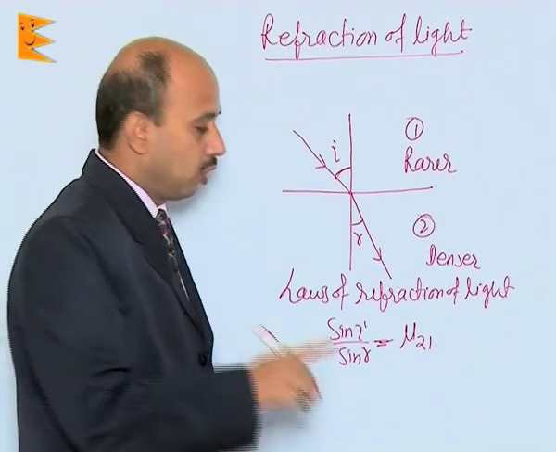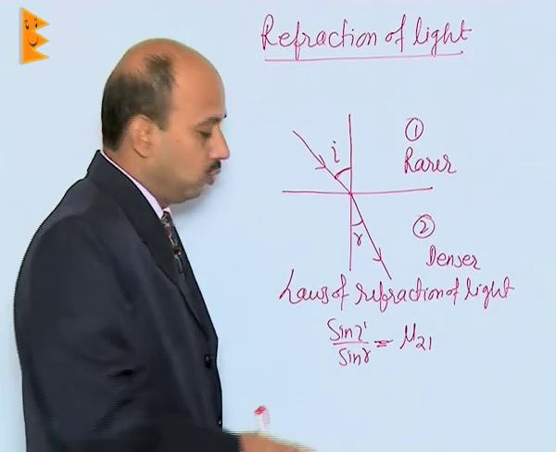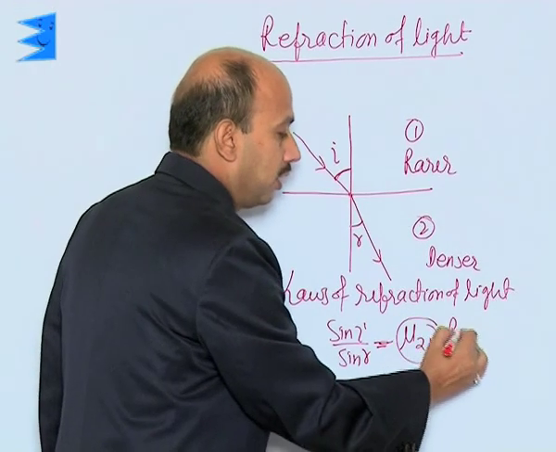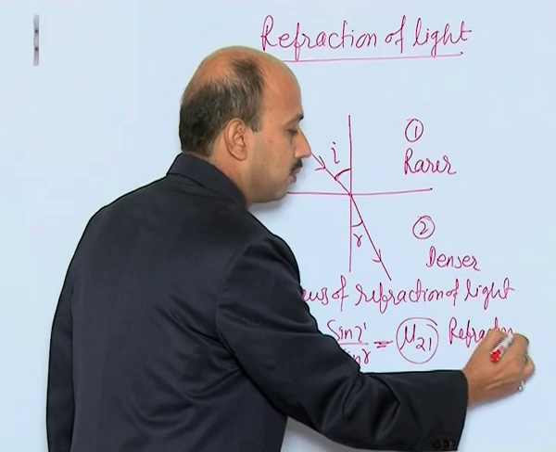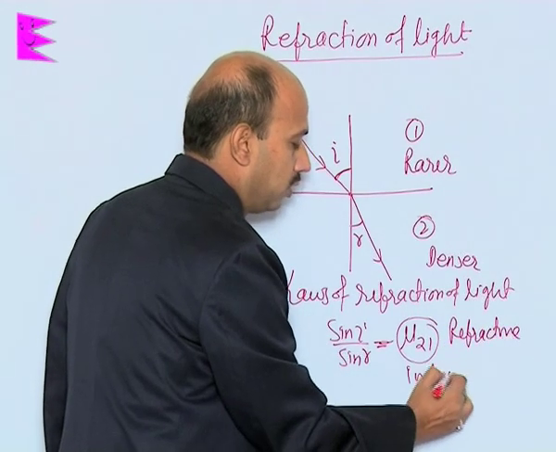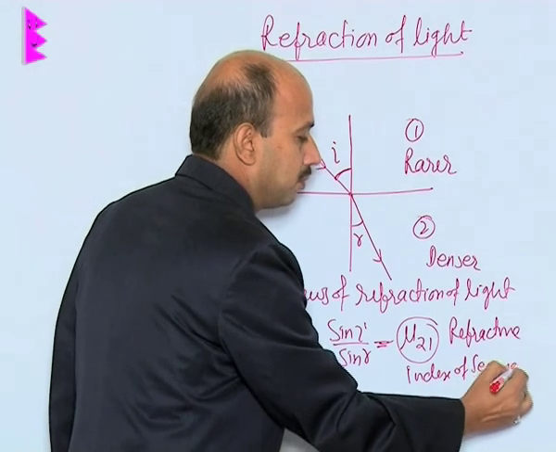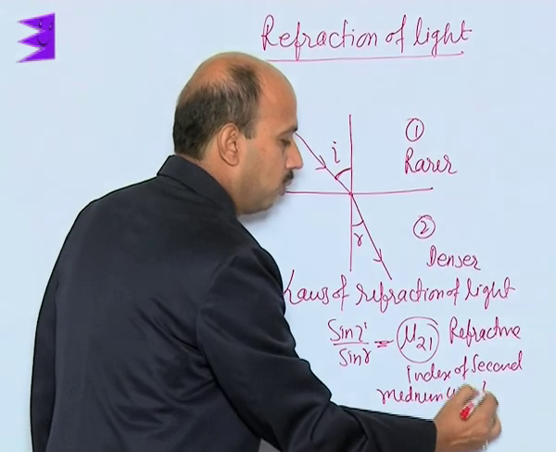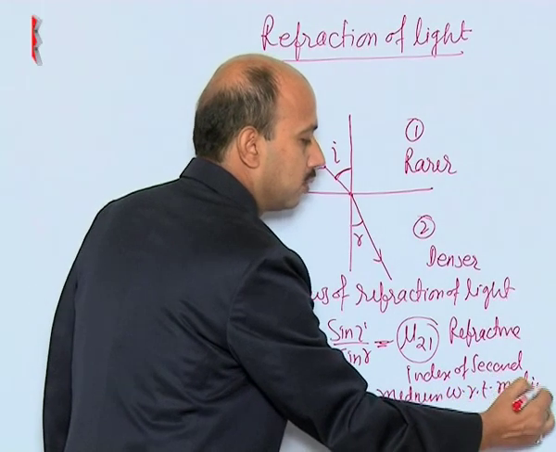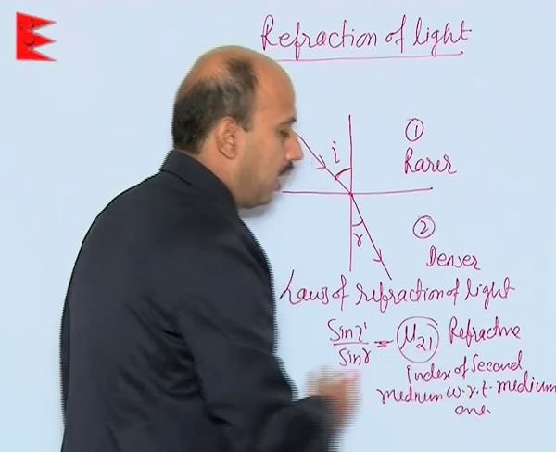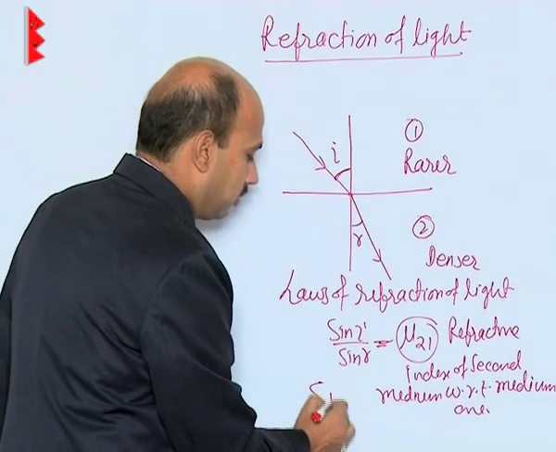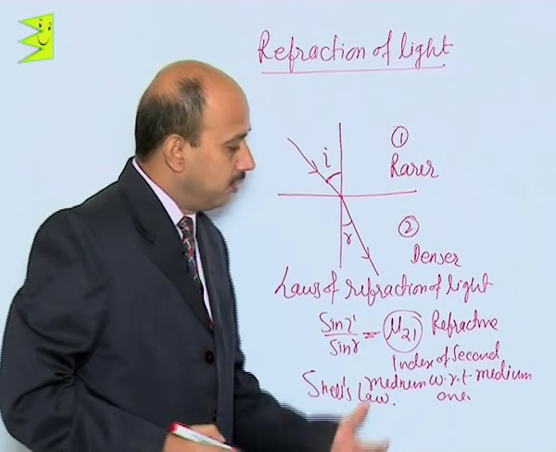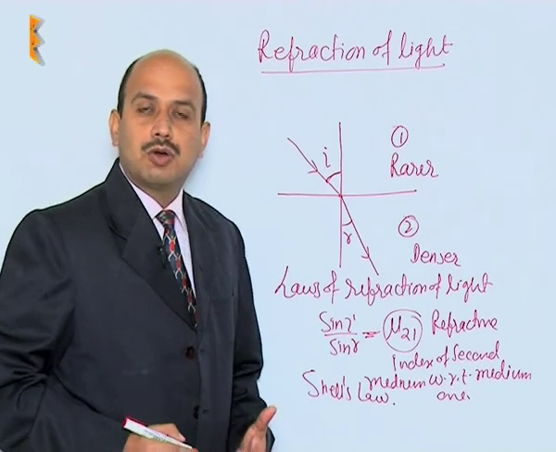So refractive index of the second medium with respect to first is equal to sine i upon sine r, and this one is known as refractive index of second medium with respect to medium 1, and this one is also known as Snell's law. So this is about the Snell's law and refraction of light.